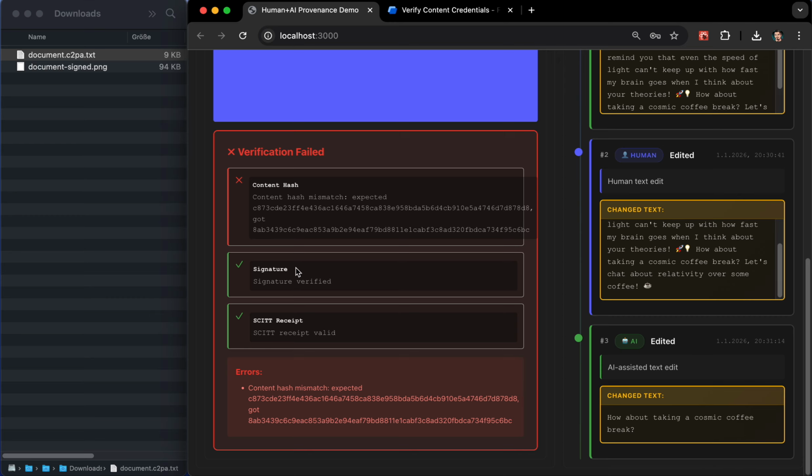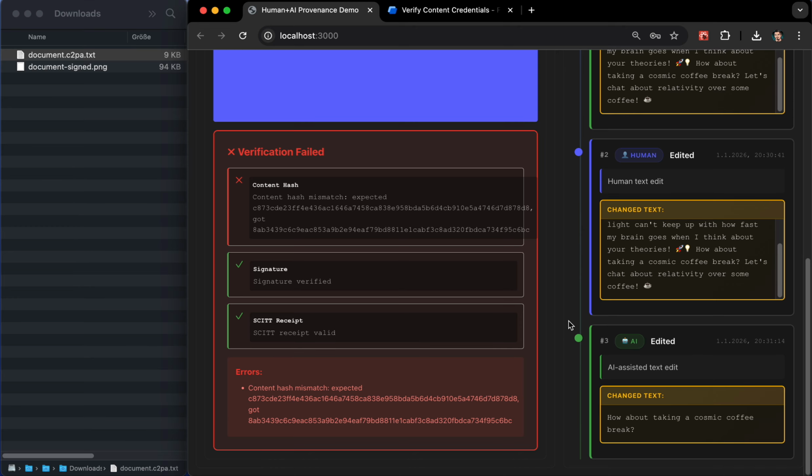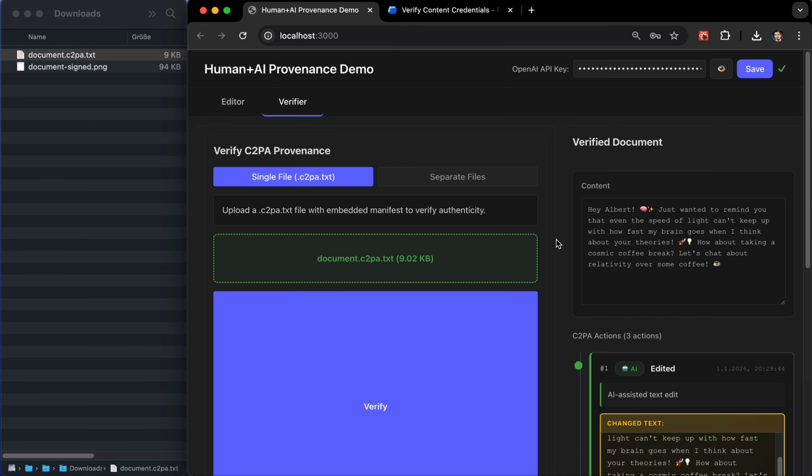In the manifest, there is the signature that we are the valid entity to create the content, and also the external verification. This is just a demo here, but this is also valid because the timestamps when we created those entries are still correct. Yeah, and that's basically the magic of keeping track of who has edited what in the field of AI and human collaboration.